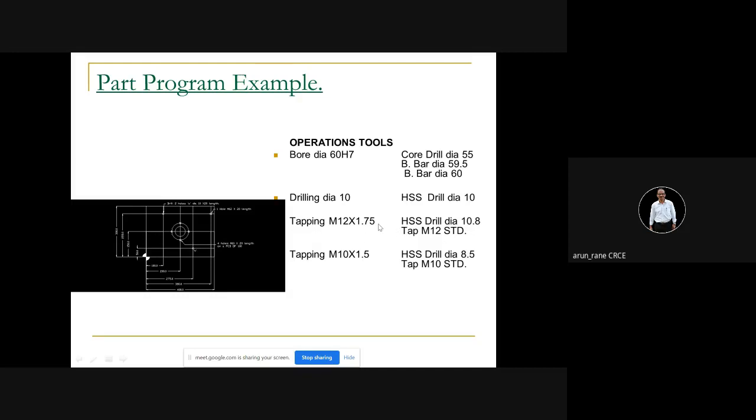Like suppose this is 10.75. If you use the 10.5, आपका tapping will go little higher. So आपको थोड़ा सा drill बड़ा करना है, so that your tap will go easily. Then you have tap. Now of course here we are doing machine tapping, so that doesn't make much difference. But if you are doing manual tapping, then you have to see that you use a little bigger drill. Then for M10 by 1.5, what will be the drill size here? 10 minus 1.5. So that will be 8.5. And so these are the tools.